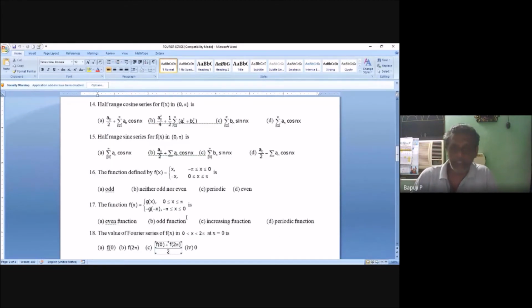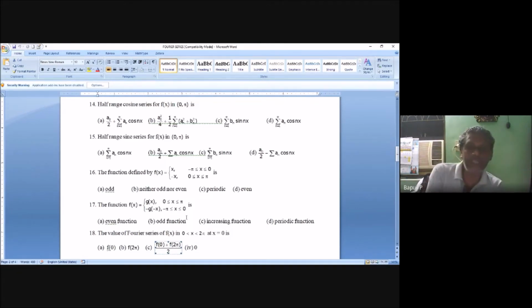18. The value of Fourier series f of x, 0 less than x less than or equal to beta, x is equal to 0. I told you, after getting the answer, putting x is equal to 0, single interval means I told you both values you can apply. So what value will you get? X is equal to 0 or x is equal to 2 pi, you can apply in the answer.